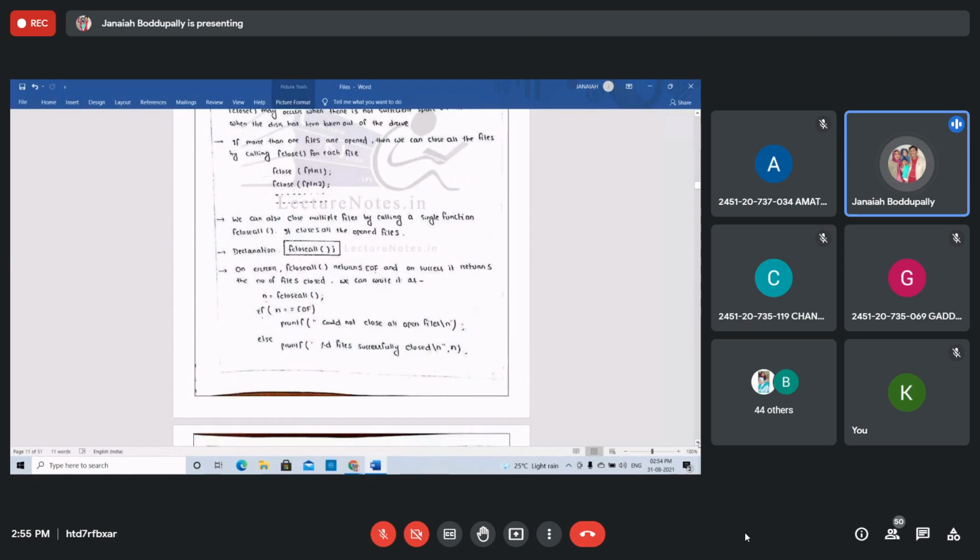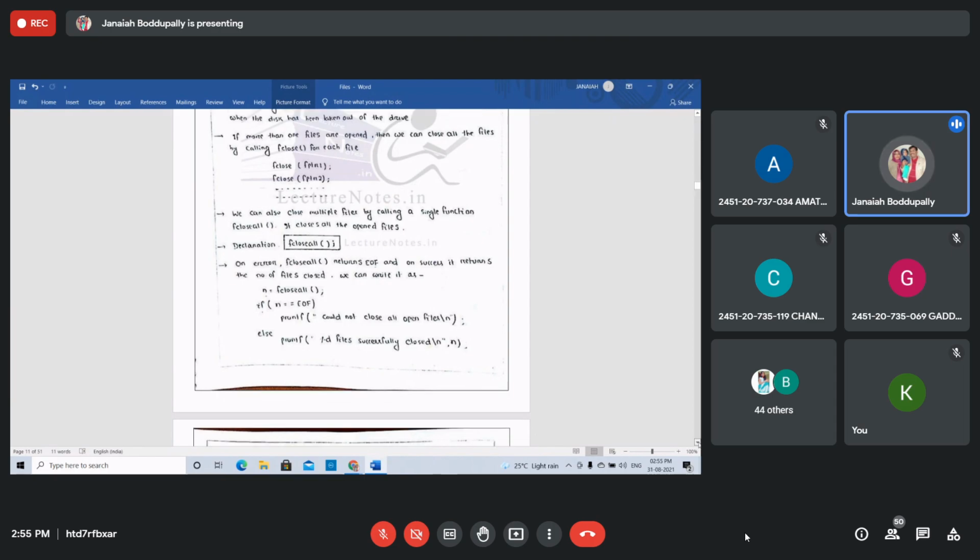Instead of closing one file, there is one more option also: the fcloseall function. Multiple files you can close at a time by calling the simple function fcloseall(). Instead of writing individual files closing one by one, you can close all the files at a time using fcloseall(). On error, fcloseall returns end of the file, EOF. On success, it returns the number of files closed.